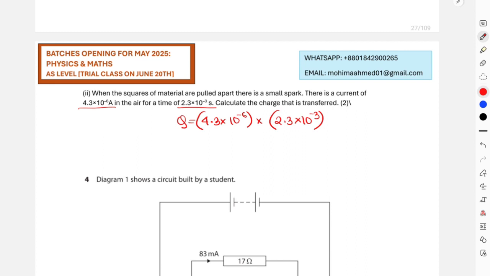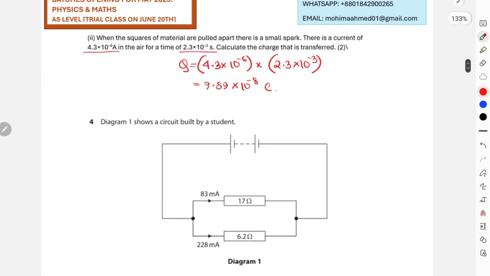This will give you your final answer as 9.89 times 10 to the power of negative 8 coulomb. Okay, that is your final answer. Let's move on to the next question.